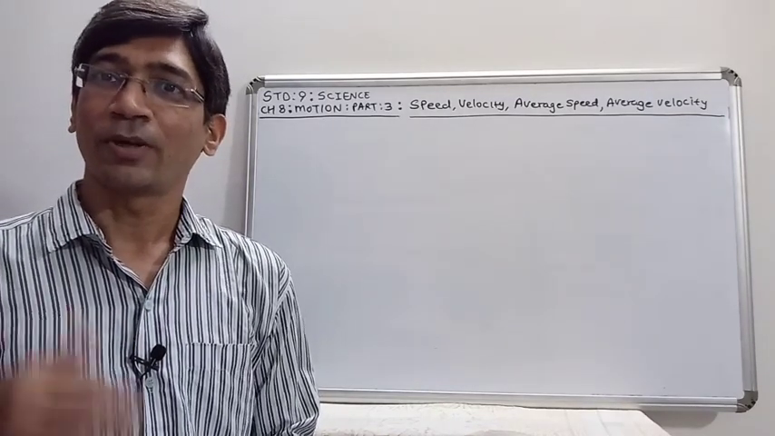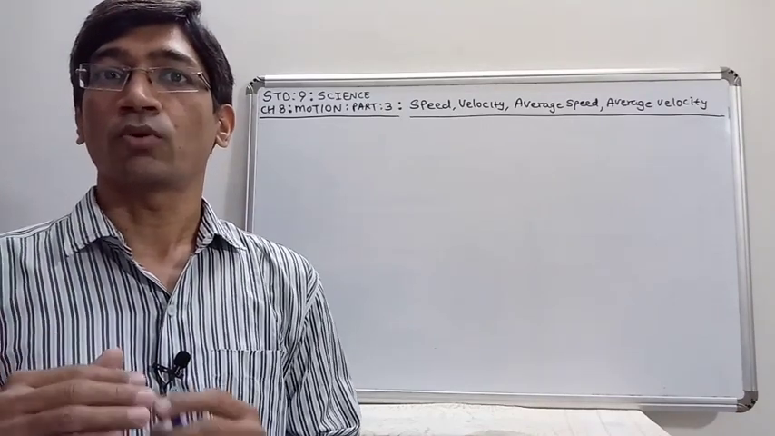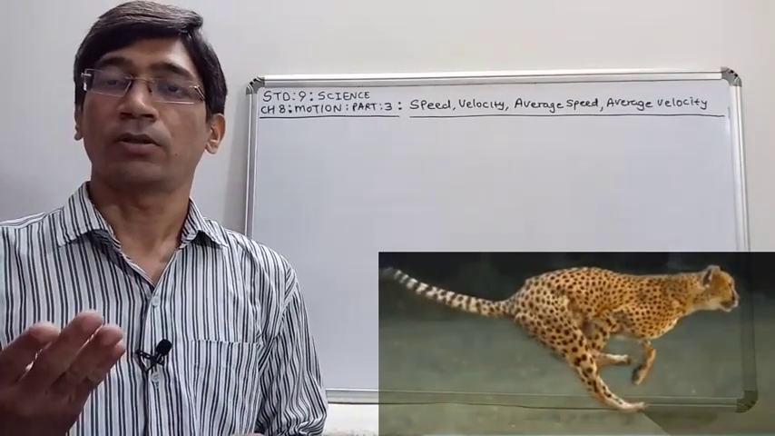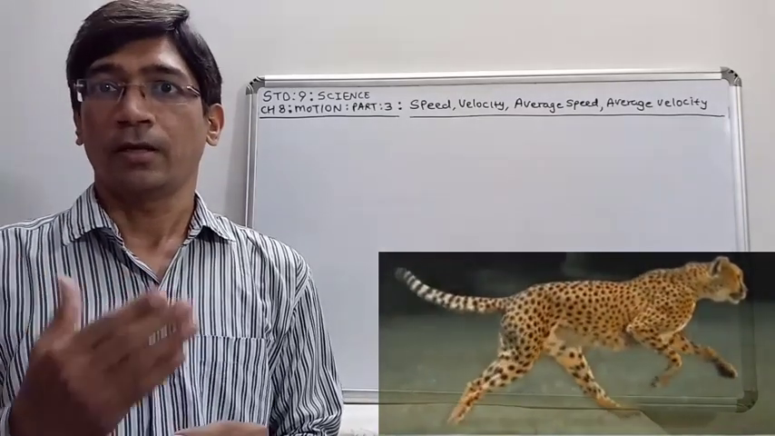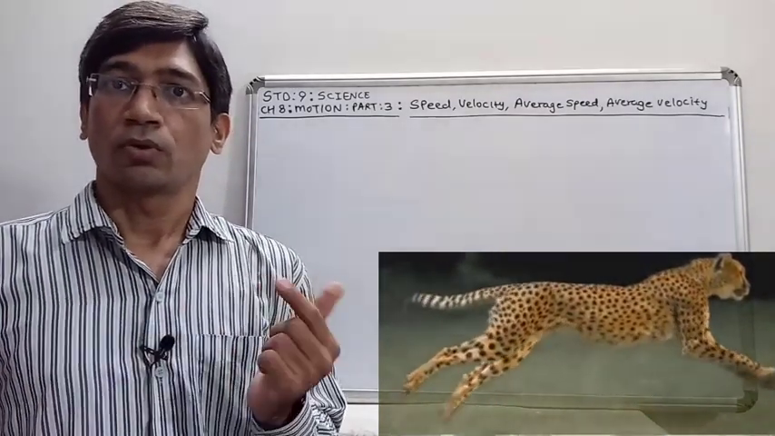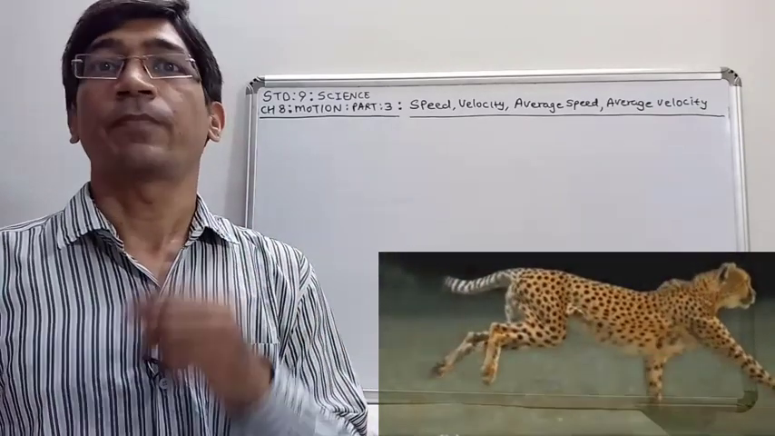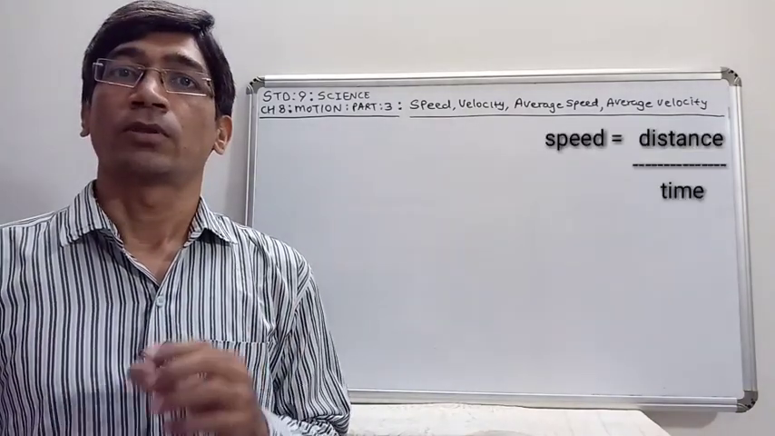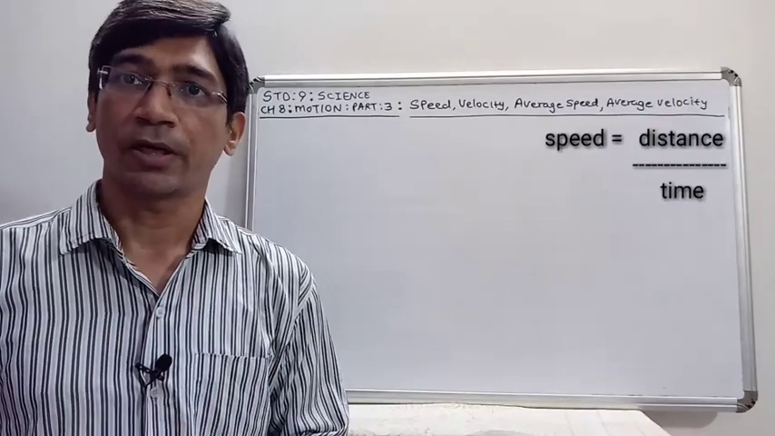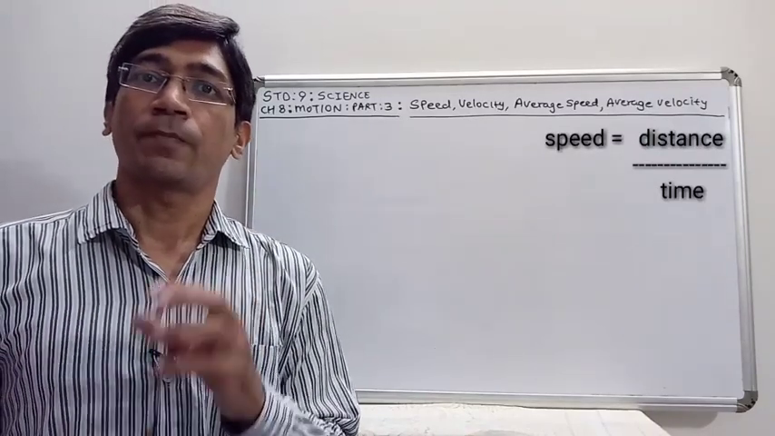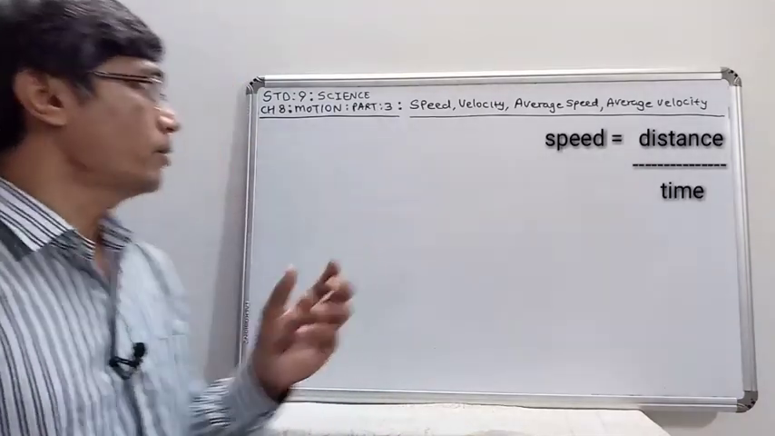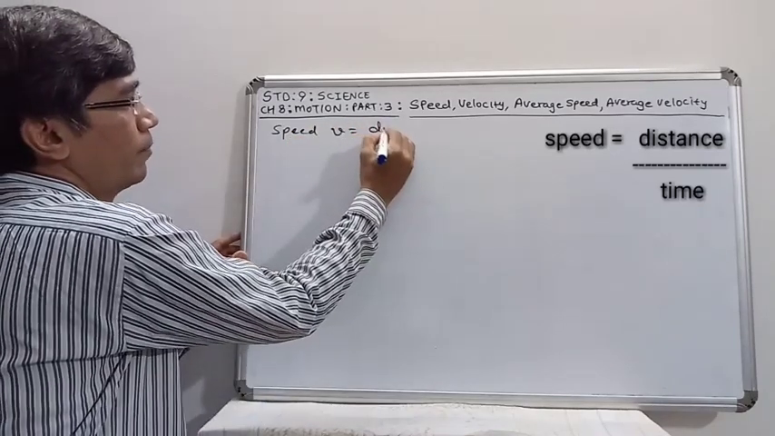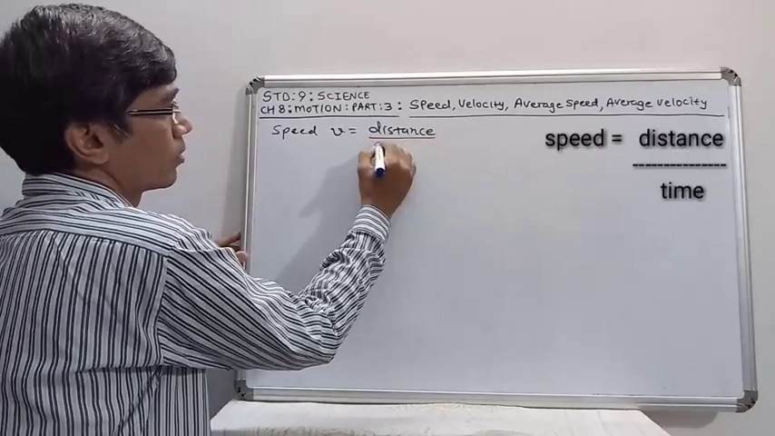Now speed, you can see so many objects moving in our day-to-day life. You can see the wildcat running in the jungle, so we can say that this is speed here. Speed is known as distance upon time. Speed is the total distance covered by the object in the given time interval. So speed is taken as distance upon time in general.